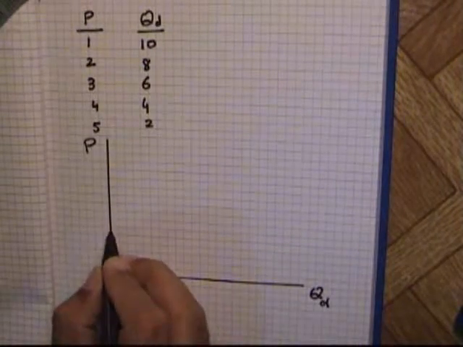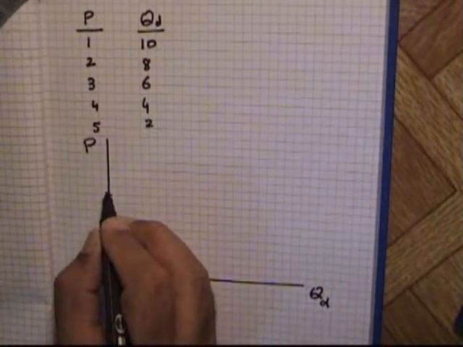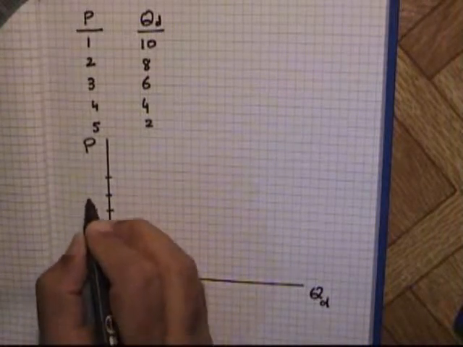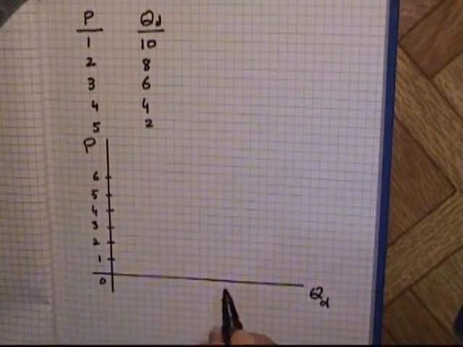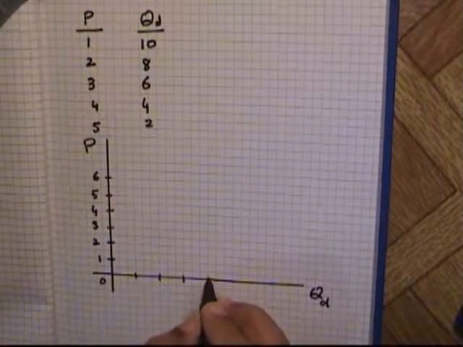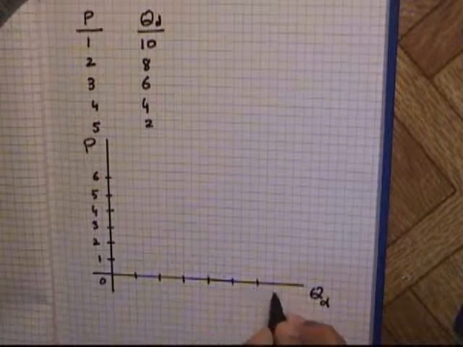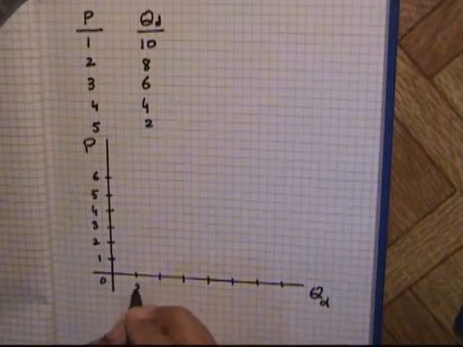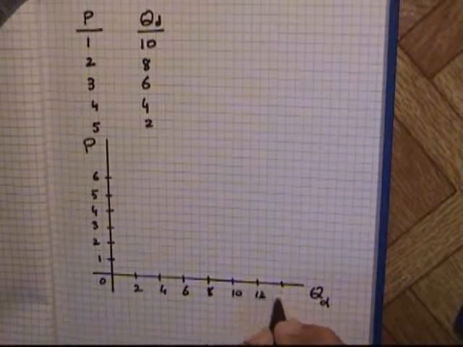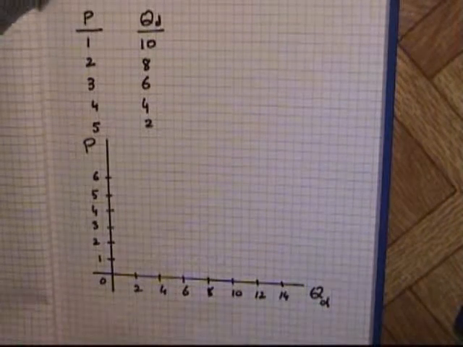We assume price is equal to 1, 2, 3, 4, 5 and 6, and for quantities we assume a scale like 2, 4, 6, 8, 10, 12 and 14.